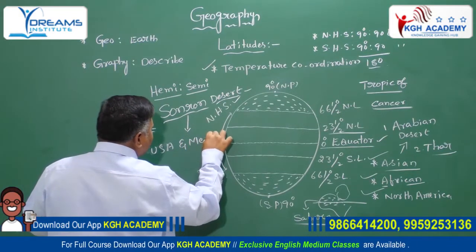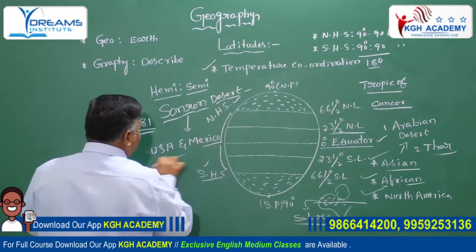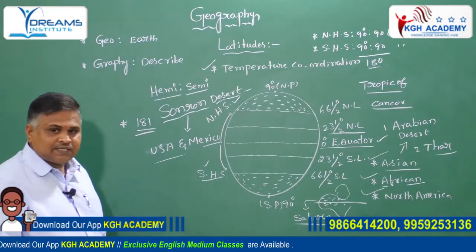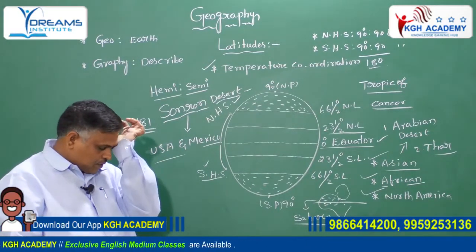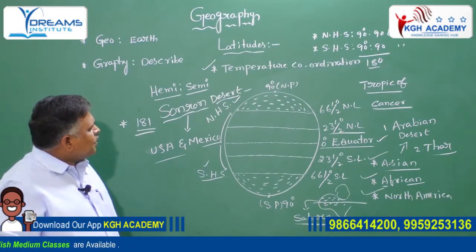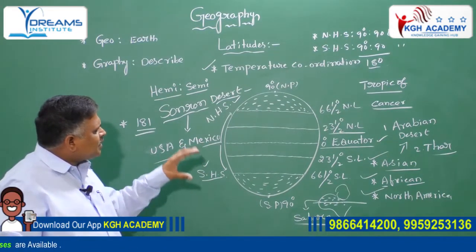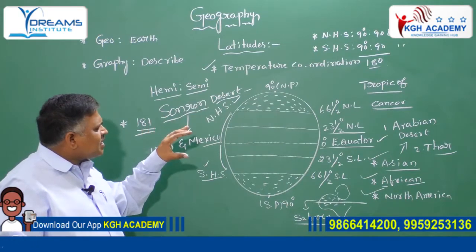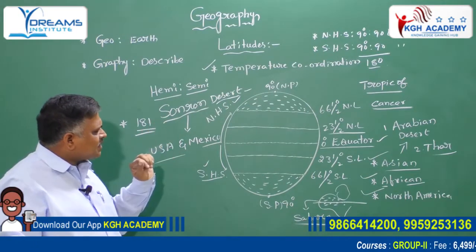These are important points about the 0 degree equator and 23.5 degree north latitude.